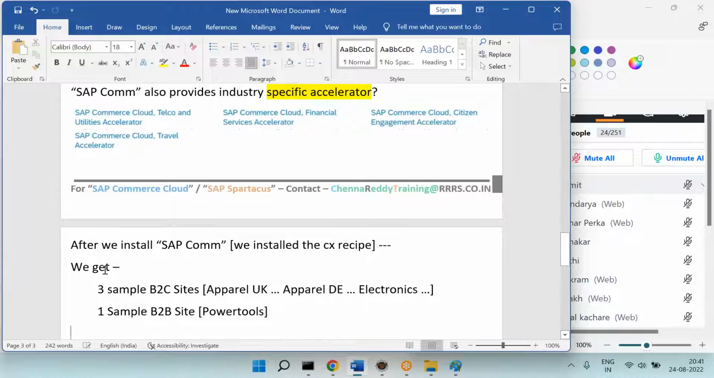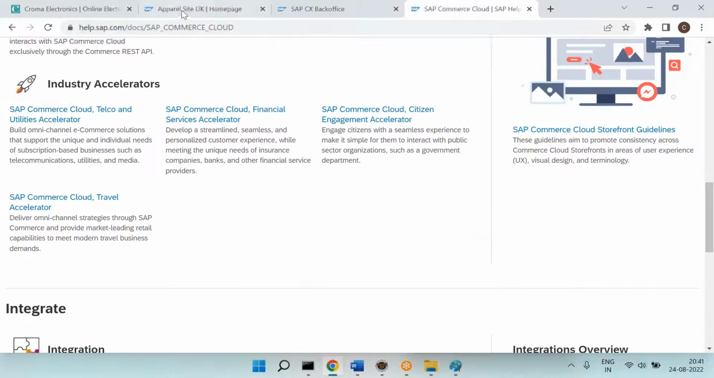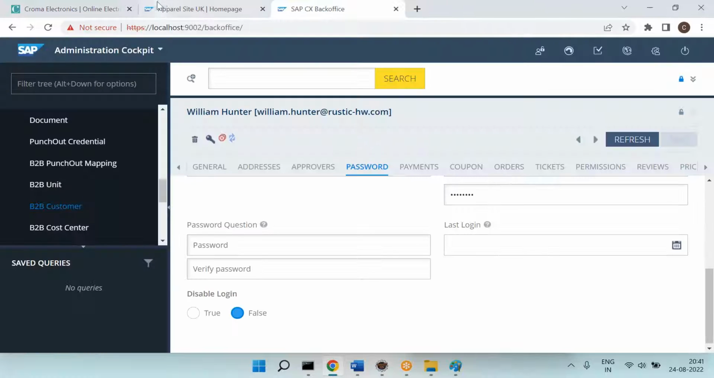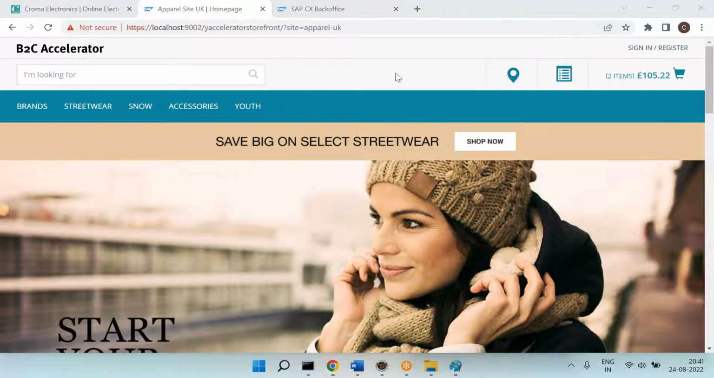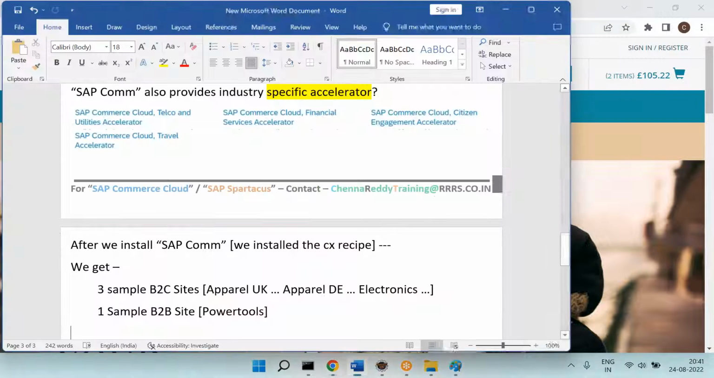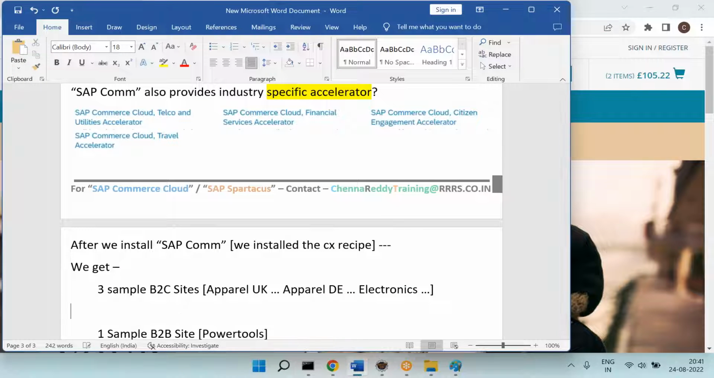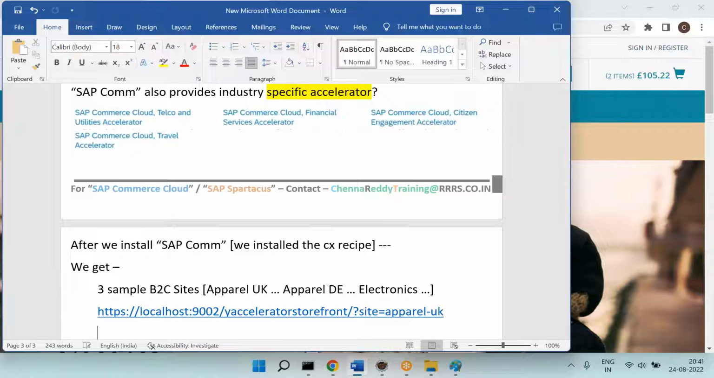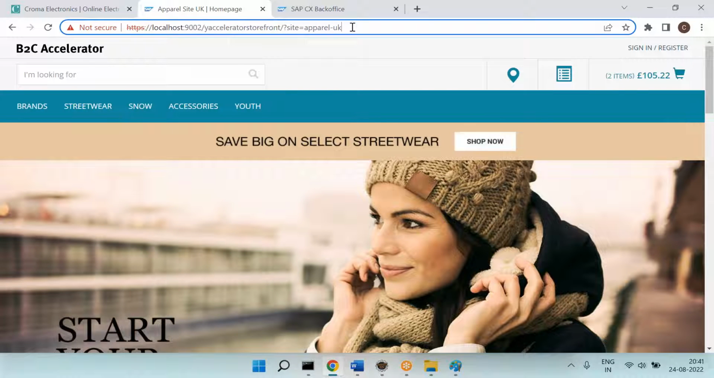Okay, the name is Power Tools, and the URLs are nothing but this one. You can see here we did not do anything, we just completed the installation. After installation, you can see this is the apparel sample site, apparel UK. UK is nothing but English. So this is the apparel UK sample site. Similarly, you have an apparel Germany sample site.